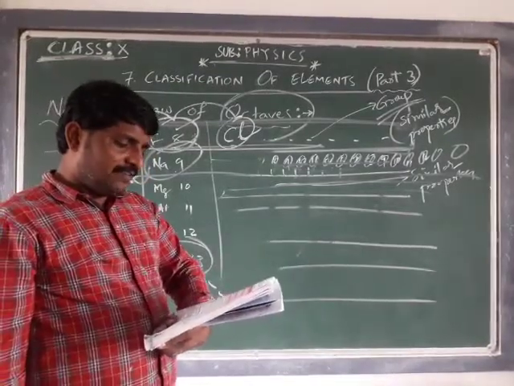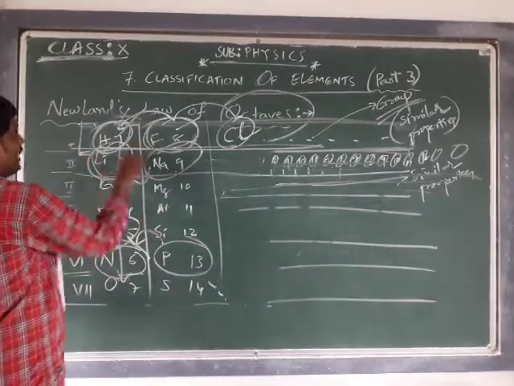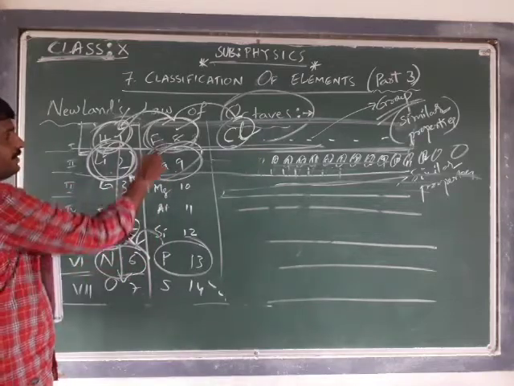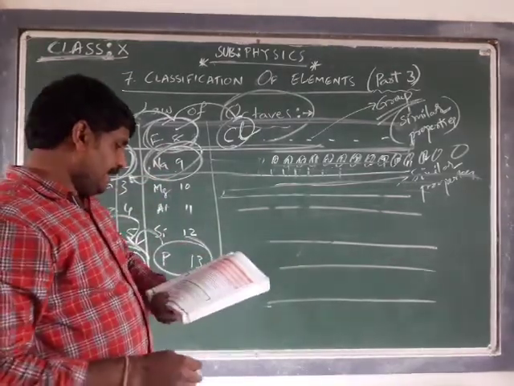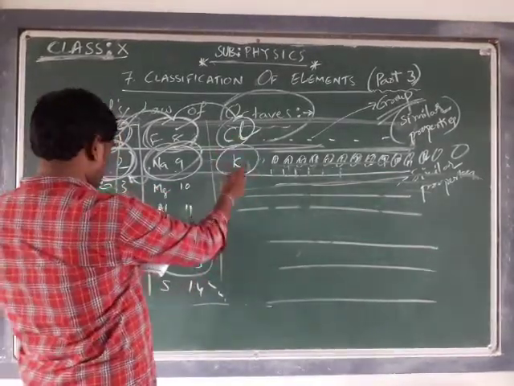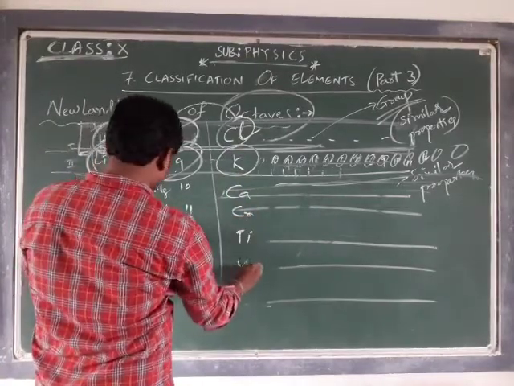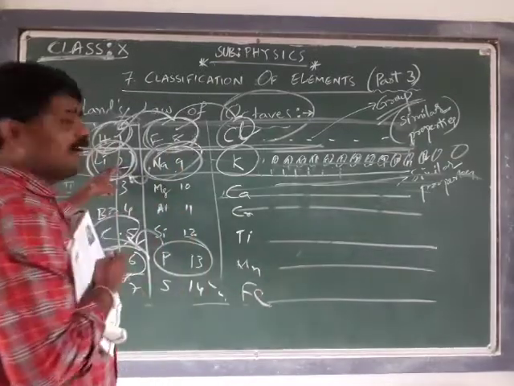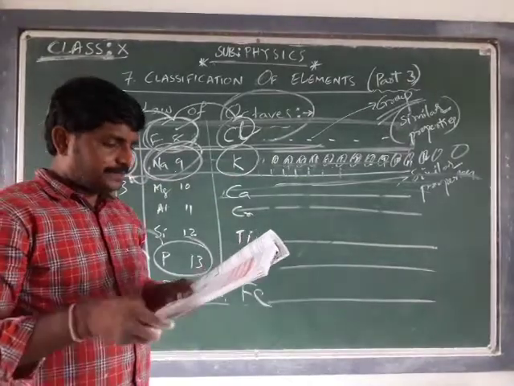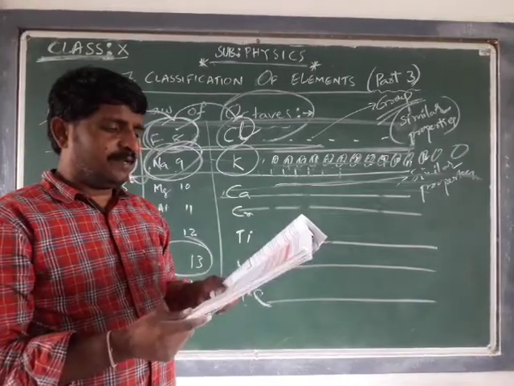Similarly, if you start with lithium, the 8th element is sodium, and the next 8th element is potassium, and so on.